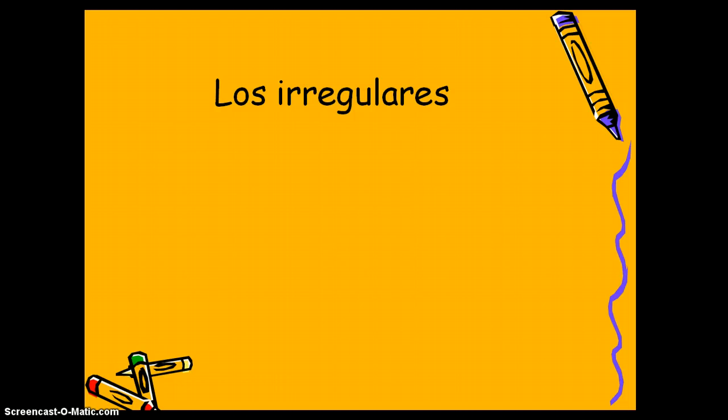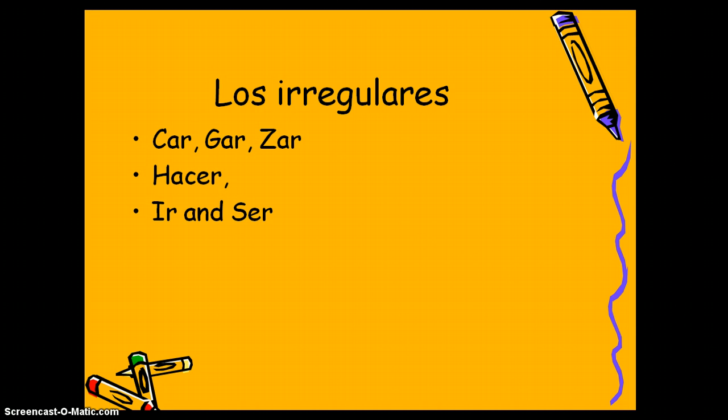There are tons of irregular preterite verbs. I did not provide you a space on this paper as we have already taken notes on all of these irregulars, but I just wanted to call them to your attention again. We have our car, gar, zar verbs. We have hacer. We have ir and ser, which are exactly the same, dar and ver, which are almost exactly the same, except for the first letter.